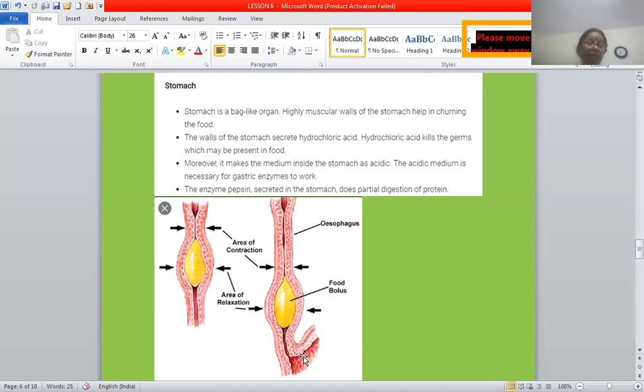Then what is the function of mucus? Mucus lines the inner walls of the stomach and prevents the walls of the stomach from being corroded, because if a large amount of HCl is secreted, then the walls of the stomach might get corroded. So this layer of mucus protects the wall of the stomach. And the third, the function of pepsin is it helps in the digestion of protein.